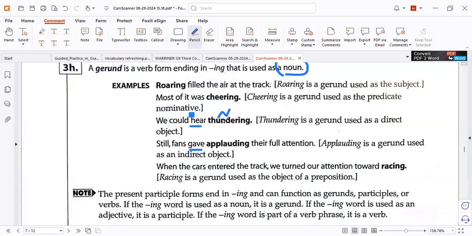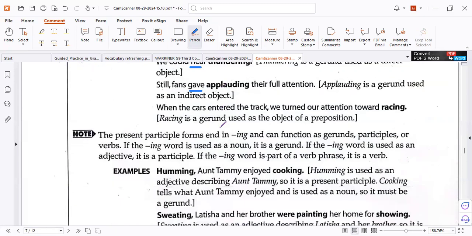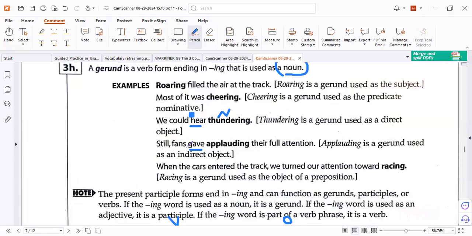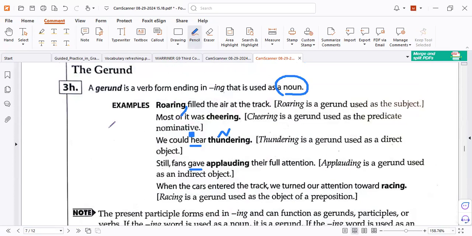So a noun after a verb means object, because you could hear what? Thundering, so it must be the object. Here again, humming, who? Tammy. So who did this action? Tammy. Tammy, who did enjoy it? Cooking, so cooking is the object. So cooking is a gerund, but humming is a present participle because it's followed by a comma. As I told you, if the verb plus ing is followed by a comma like that, it's a present participle phrase. And the present participle is a verb, not a noun.